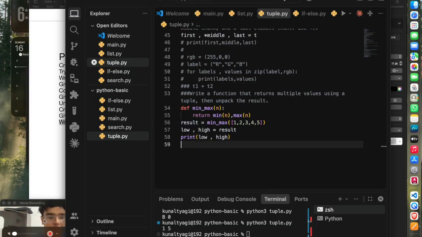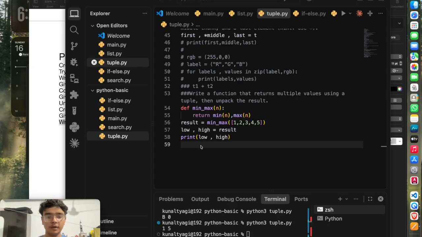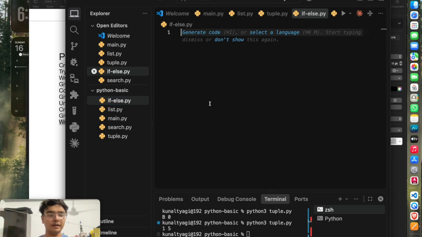Hello everyone. In our last video, we talked about tuples, and now we are going to talk about conditional statements and loops. So, let's start with the conditional statements. What are conditional statements? Conditional statements are how your program makes decisions. Basically, you are telling Python if this thing is true then do this, if it is false then do this.